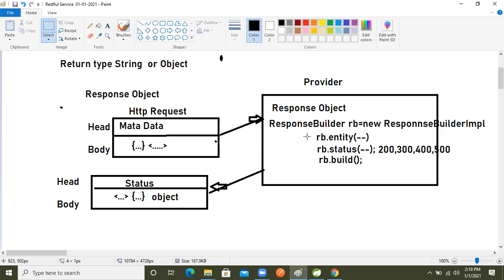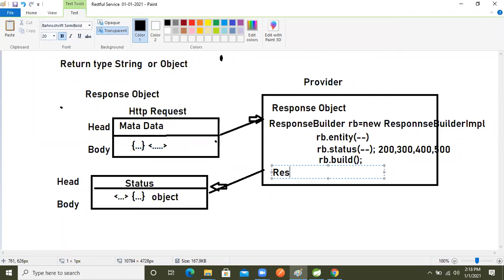That helper class's name is response builder, right? Based on this we are preparing the object on the provider side, and again we will create this object as a response only, right? So what we will take now, response, right?